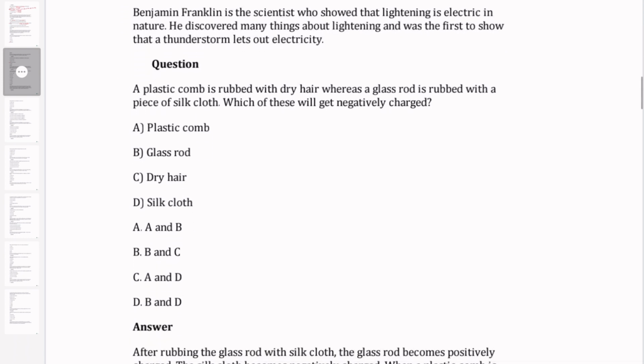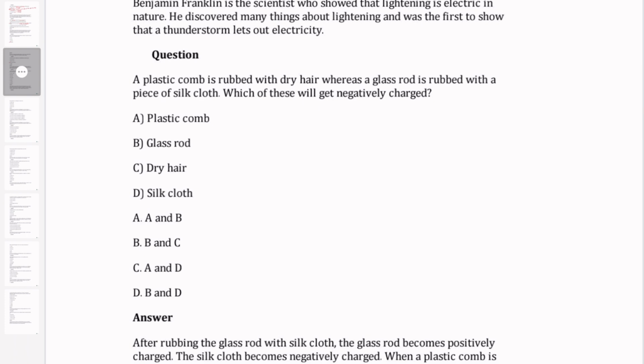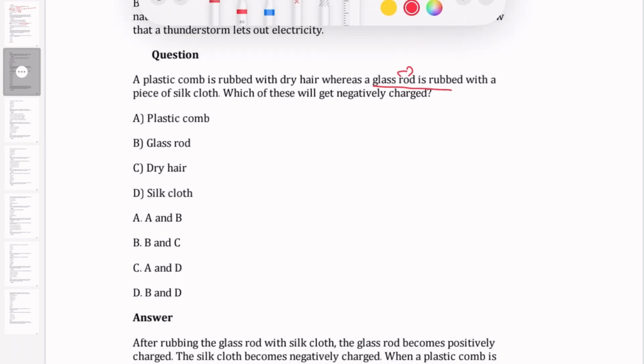A plastic comb is rubbed with dry hair, whereas a glass rod is rubbed with a piece of silk cloth. Which of these will get negatively charged? We know for sure that the glass rod is always going to be positively charged by convention.